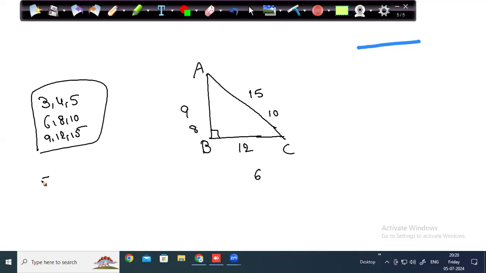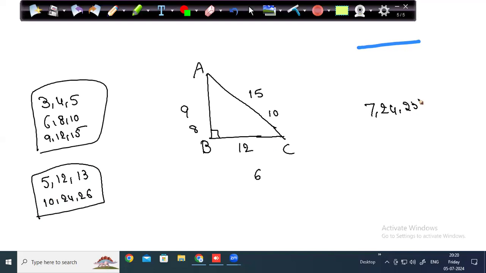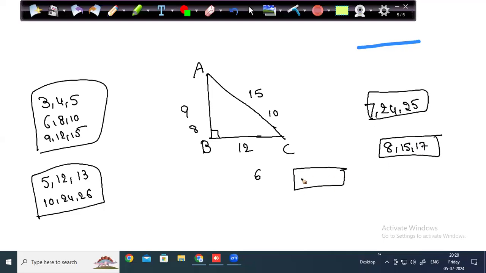So like this, we have other Pythagorean triplets, 5, 12, 13. Always advisable to remember this. They save a lot of time in your SAT exam. Very popular. 7, 24, 25 is one pair. 8, 15, 17 is another pair. 9, 40, 41 is another pair. 11, 60, 61 is another pair. You should remember at least this minimum.